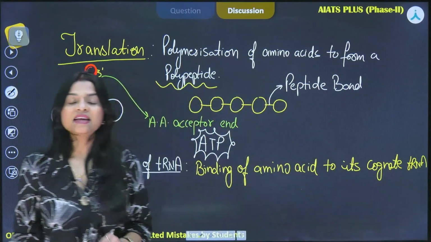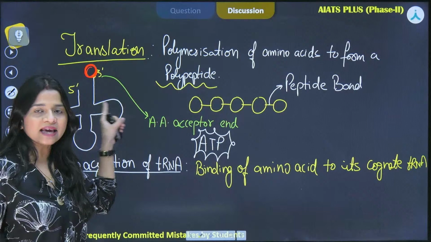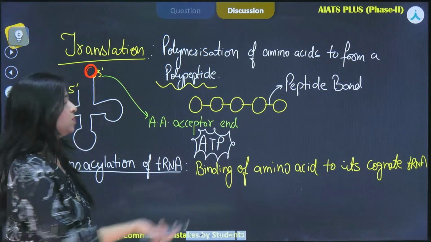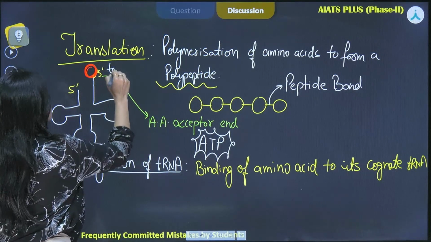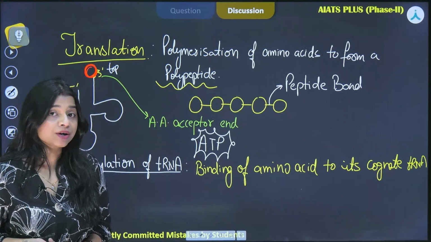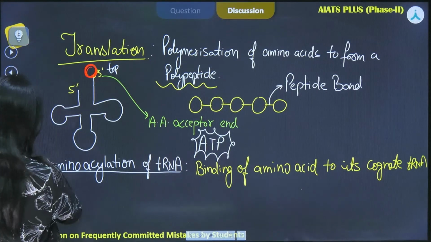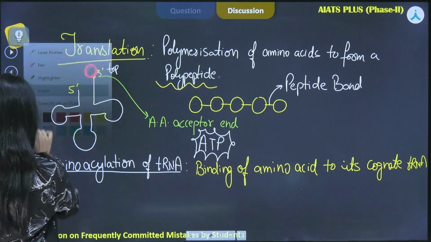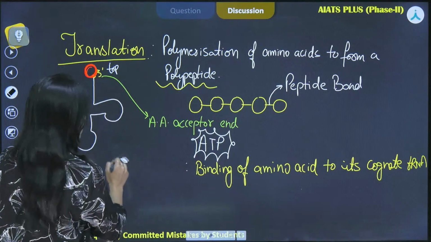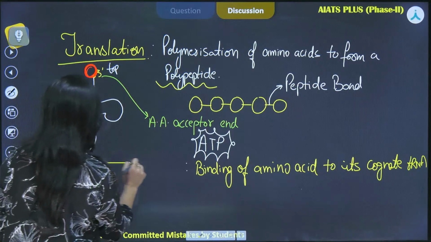Okay, now what do we understand by cognate tRNA? See, for example, this amino acid that has been represented over here, let us consider it as tryptophan. If this particular amino acid is tryptophan, what is the codon for tryptophan? If I am considering mRNA, I'll make it over here for you. Here is the mRNA, to which this particular tRNA will come and bind.